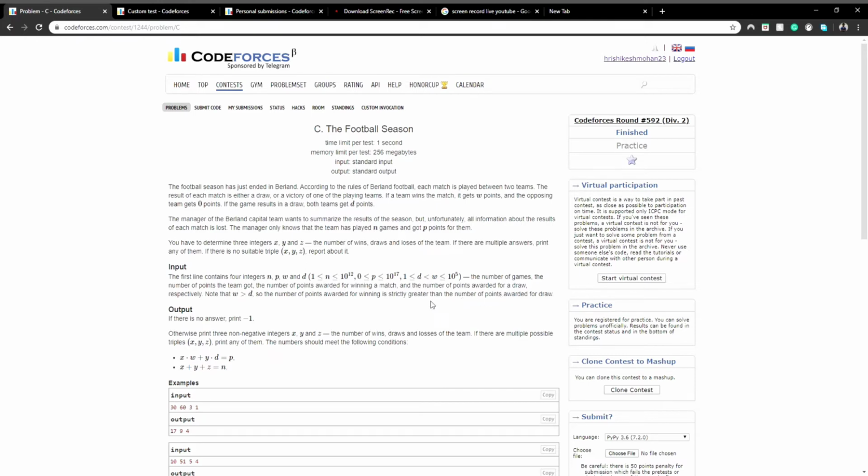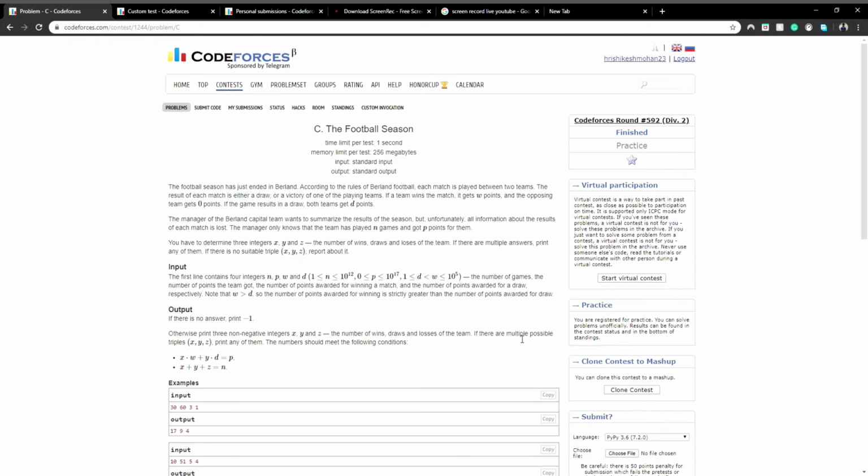Now the expected output can be -1 if we don't find three numbers x, y, z that satisfy the condition, and else we have to print x, y, z, that is the number of wins, draws, and losses of the team.